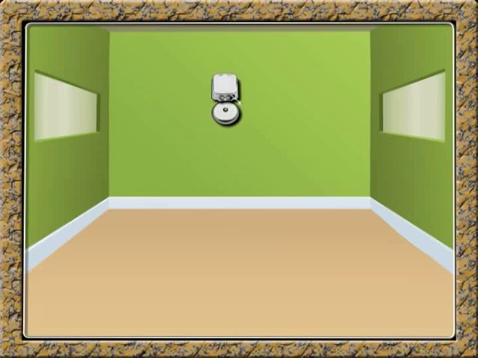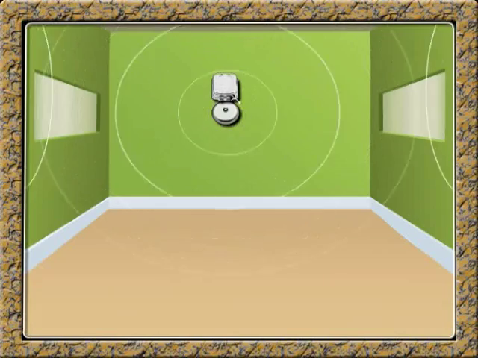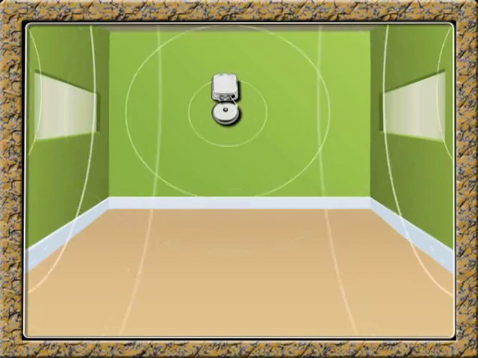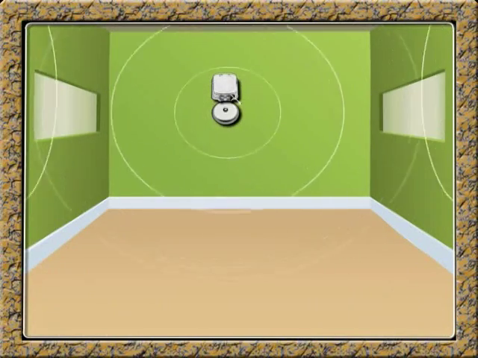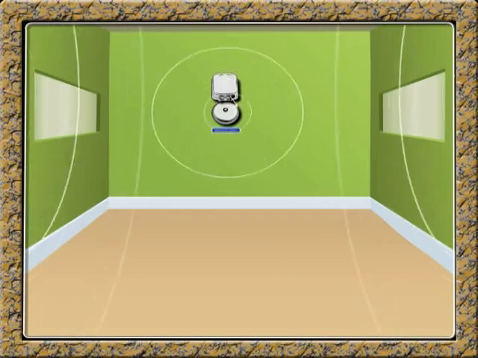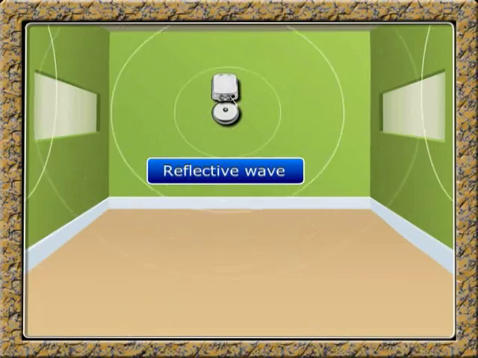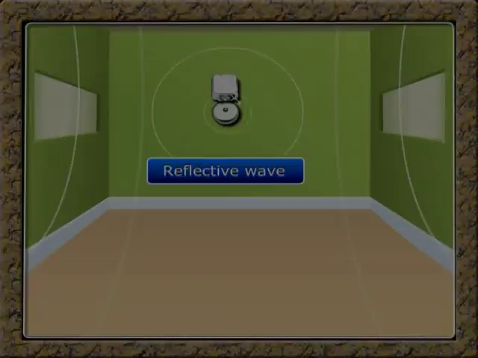Here, the vibrating particles of the medium transfer energy, but they do not move forward along the progressive wave. Look at this ringing bell. The sound wave produced by it travels forward. What happens if the sound wave meets an obstacle like a wall? If the energy of the sound wave is not completely absorbed by the wall, the wave returns back. The wave is then said to be a reflected wave. This reflected wave travels in the opposite direction of the incident wave.